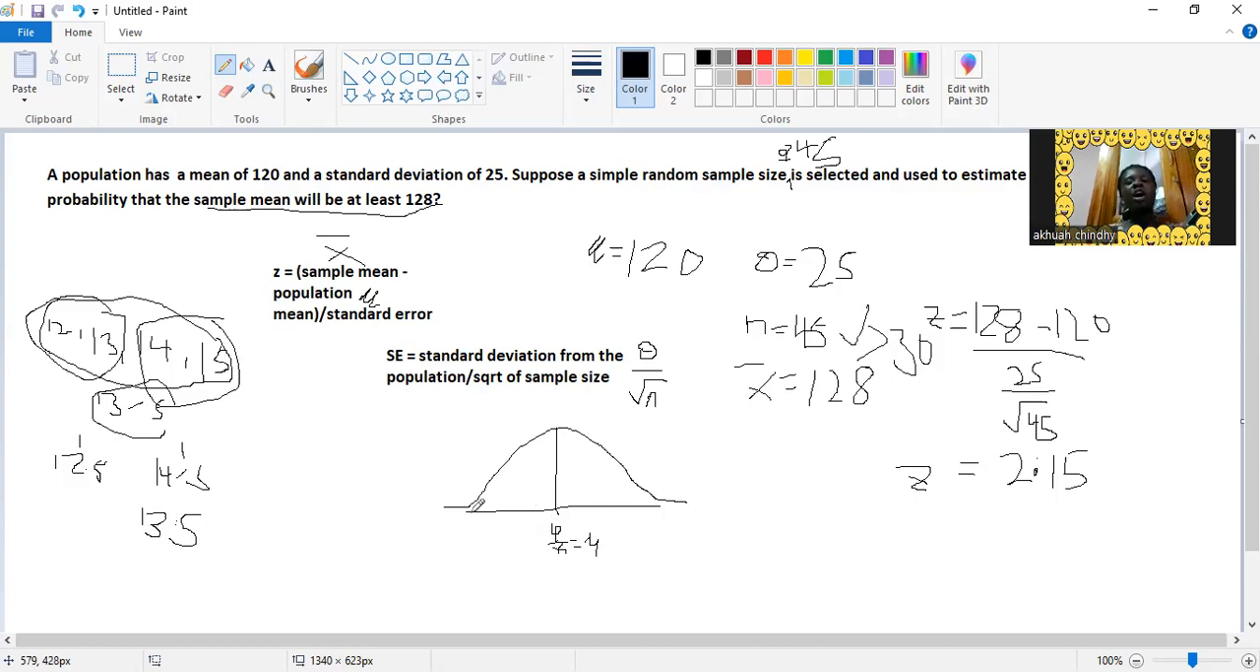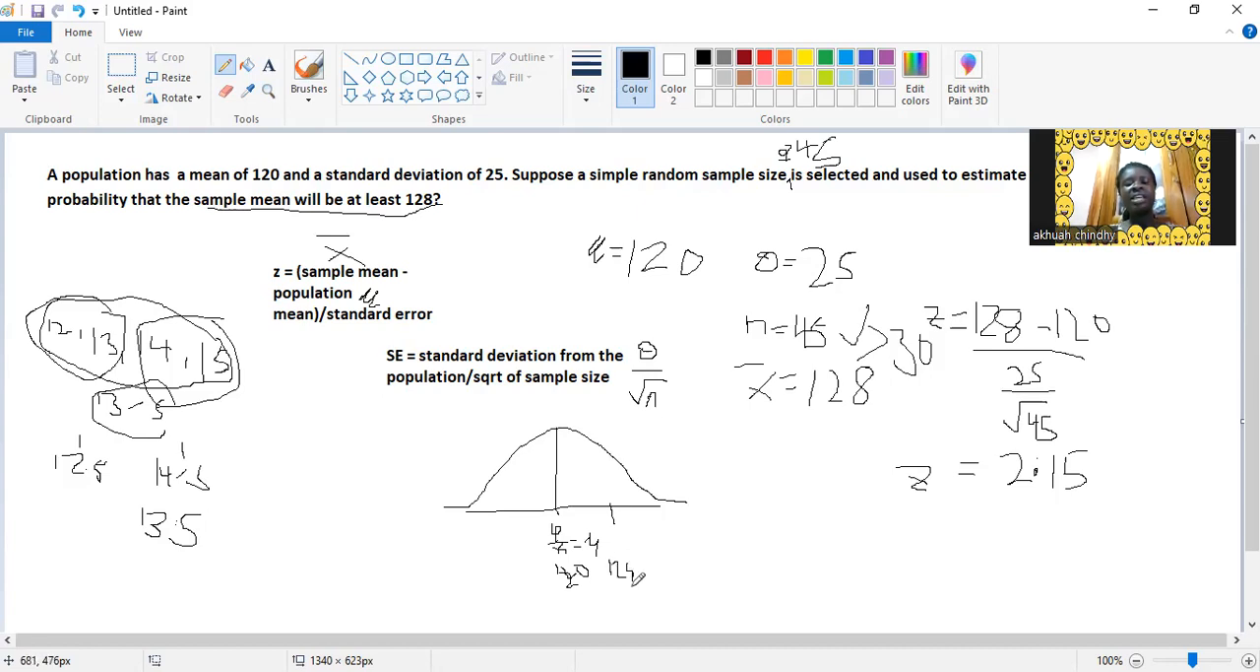So now all the figures will be sample means instead of raw numbers. The question is saying the probability that the sample mean will be at least 128. We know that the mean of the sample means is the population mean. The population mean here is 120. So let's say we have 120 here, and then 128 will be somewhere here, right? So let's say we have our 128 here.